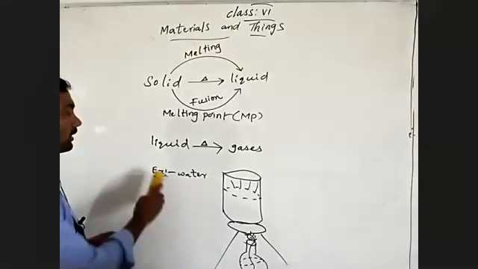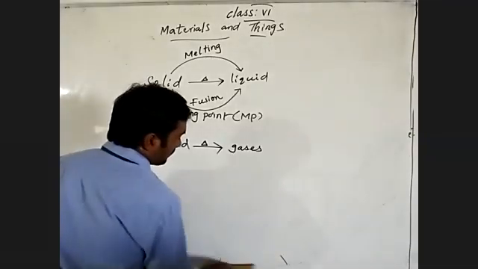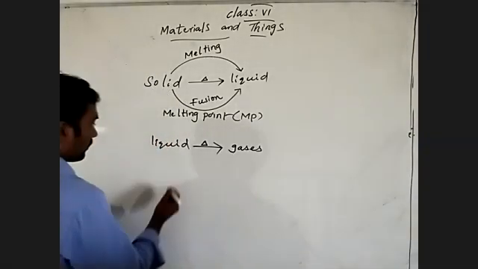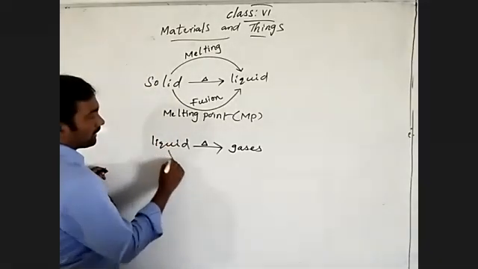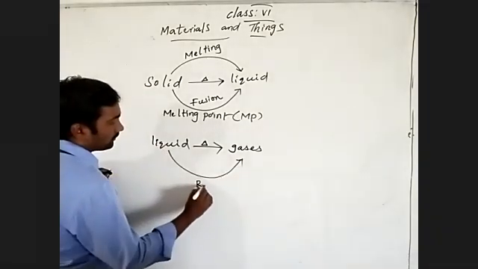Then what may we call the process? The process we can say is boiling.